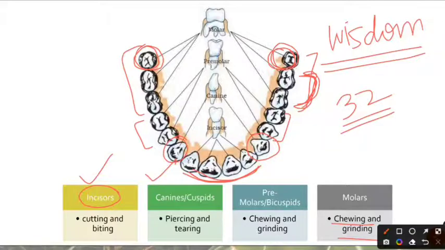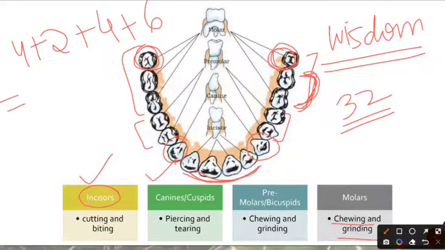Let's do the math. So in each jaw, we are going to have 4 incisors. Then we are going to have 2 canines. We are going to have 2 pairs of premolars. That means that we have 4 premolars, and then we have 3 pairs of molars. That means that we have 6 molars, and all of them added would give you 16 teeth.